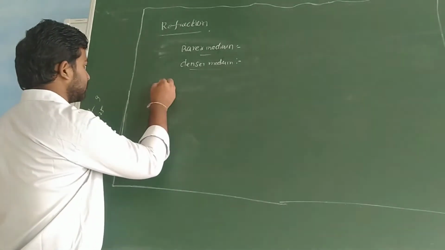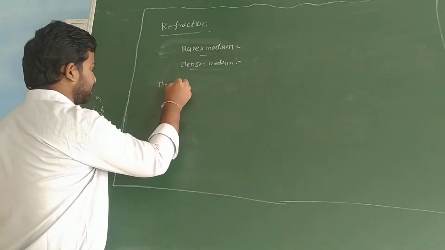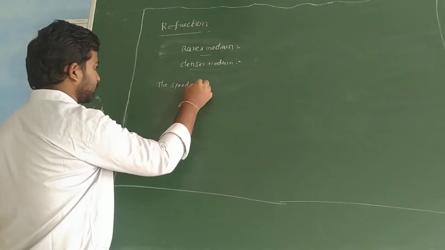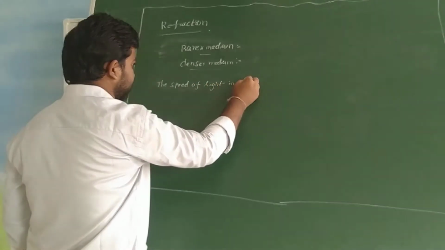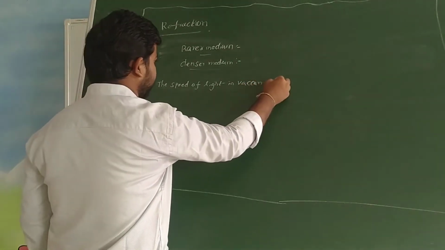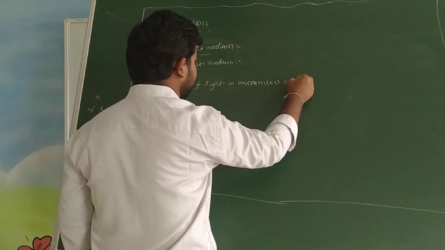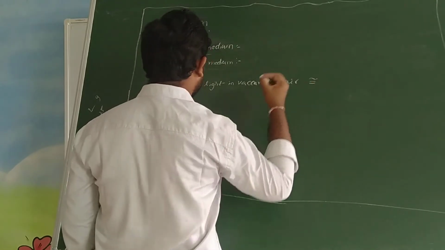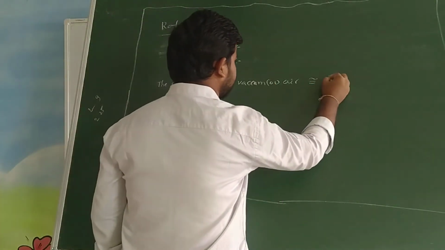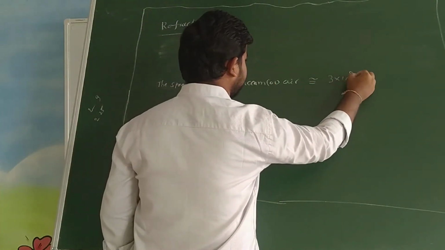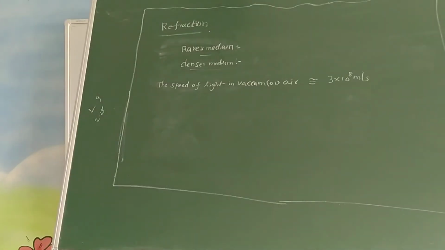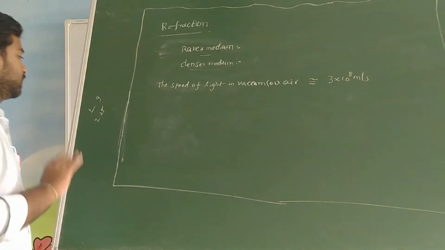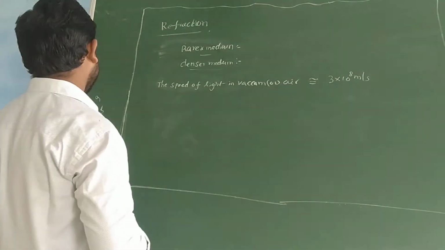The speed of light in vacuum or air is approximately equal to 3 into 10 raised to 8 meter per second.